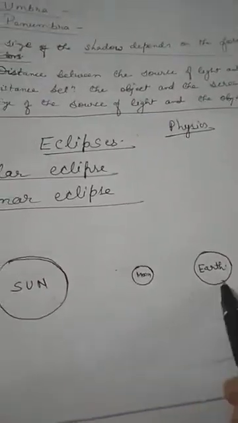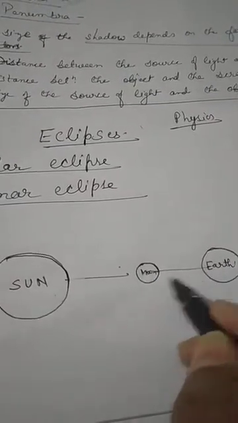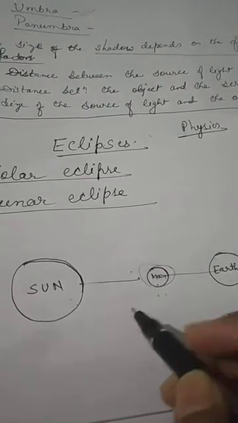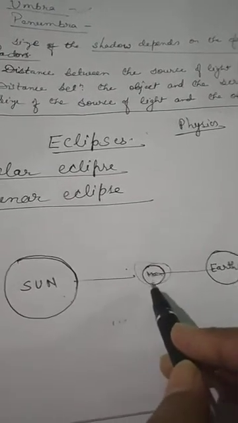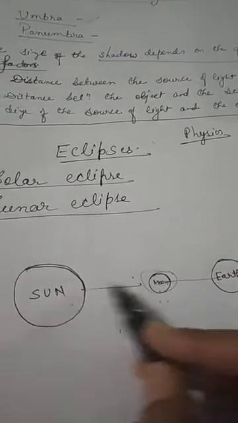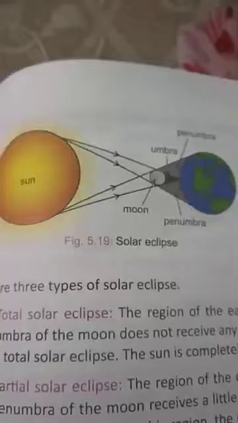Here I have made this diagram in which you can see three bodies coming in a straight line, but the moon is in between. So is this solar or lunar? Solar eclipse, because the moon will cast its shadow on the earth since it is in between. It will block the sunlight. Got it? So look at this figure.